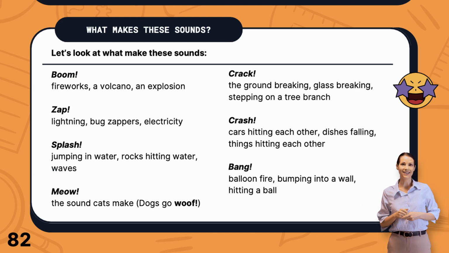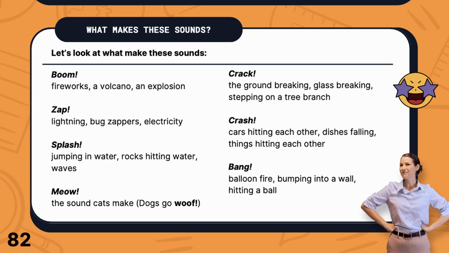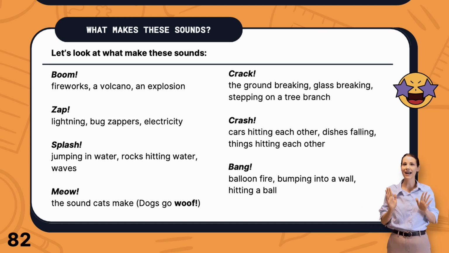Let's look at what makes these sounds. Boom. Some things that make a boom sound are fireworks or a volcano or an explosion. What about zap? Zap is the sound we hear with lightning or a bug zapper or even electricity. Splash. Do you know when you've heard a splash? That's right, when you are at the pool and jumping into water, or rocks hitting water and even waves. What about meow? That's right, that's the sound that cats make.